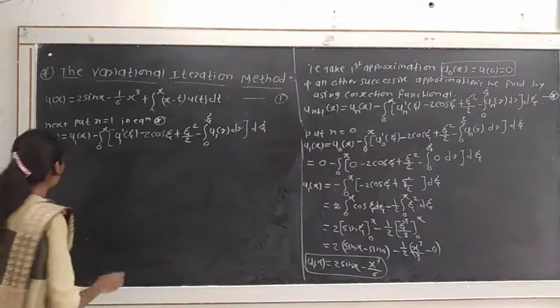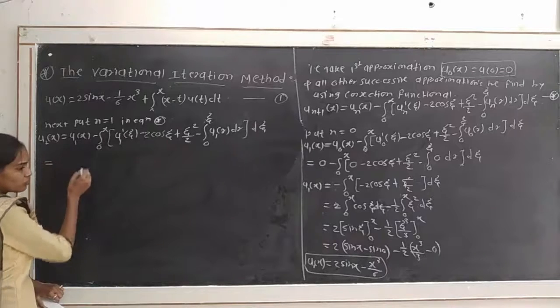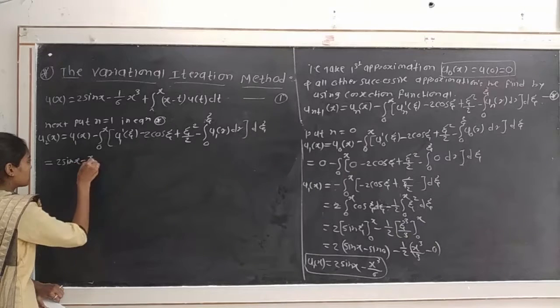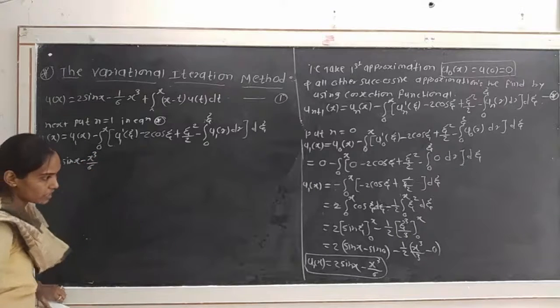Here we put the value of u1 of x, which is 2 sin x minus x cube divided by 6.